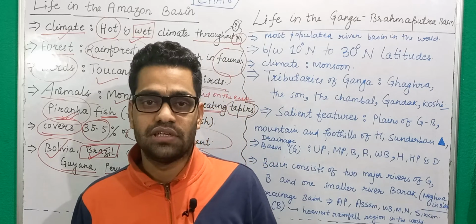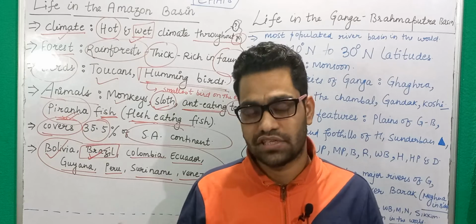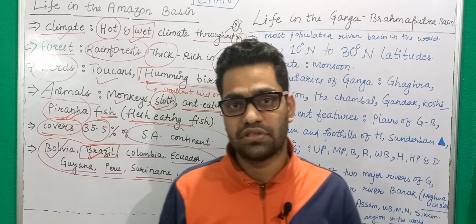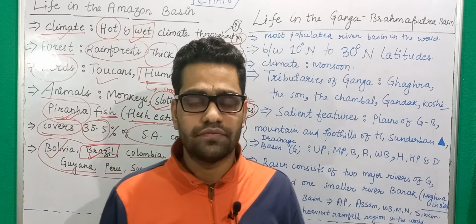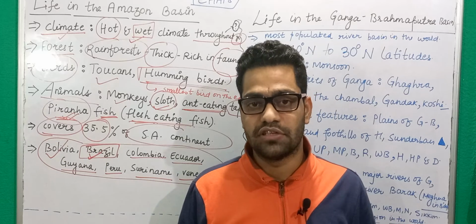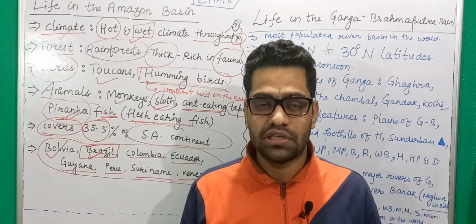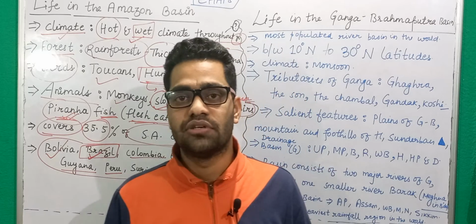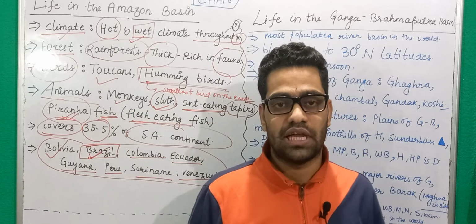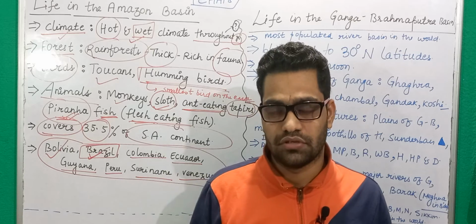And recently there has been a large amount of deforestation because of developmental activities. For example, the construction of roads, highways and bridges, and also for the purpose of agriculture, a large patch of forest has been cleared. And that is why environmentalists all around the world are very concerned with regard to the large amount of deforestation that is going on there.